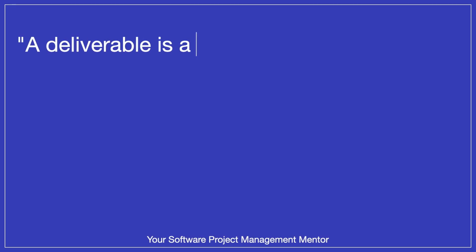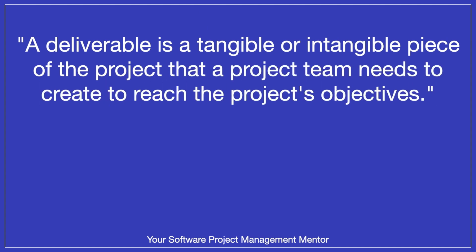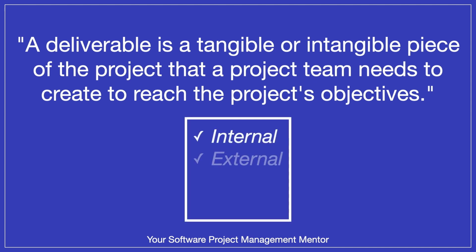Okay, but before we dive deep into this project scope example, I need to explain one critical concept in scope management. It is called deliverables. A deliverable is a tangible or intangible piece of the project that a project team needs to create to reach project's objectives. Deliverables can be internal for your team's needs or external for the needs of stakeholders. And also deliverables can be interim or final. So it means that project scope describes all the work required to create all these deliverables.